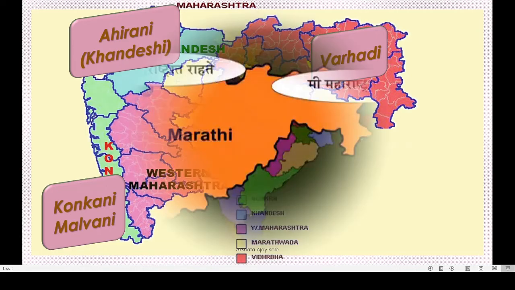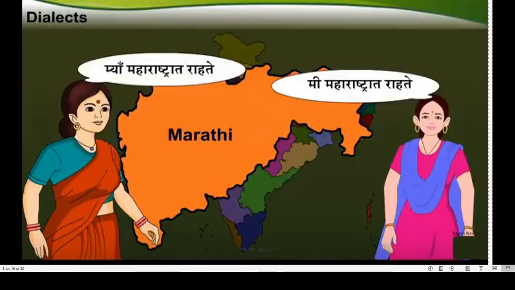See, the meaning is the same, but there is some difference. This lady is saying "मैं महाराष्ट्रात राहते." This one is saying "मी महाराष्ट्रात राहते." In Konkani, she will say "महाराष्ट्रात राबतो" or "महाराष्ट्रात राबता." Like that, the meaning is the same, only the dialects differ. But that is Marathi only. Okay?